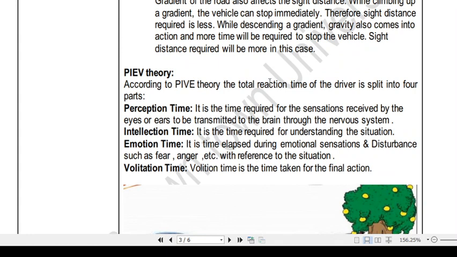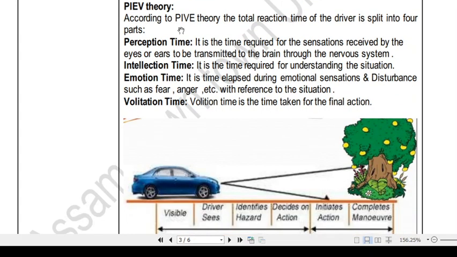Okay, now another thing, whenever we consider the reaction time, there are different types of theory to estimate the reaction time of the driver. So the most important theory is PIEV theory. So PIEV, where P stands for perception time, I stands for intellection time, E stands for emotion time, and V stands for volition time. Now, according to PIEV theory, these are the four parts into which we can divide that reaction